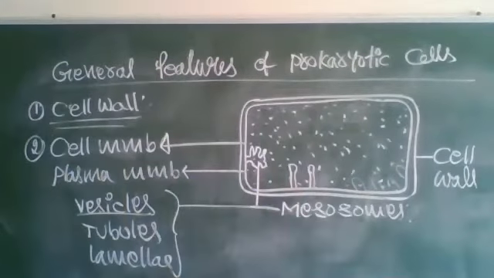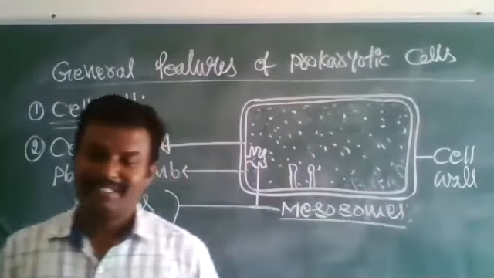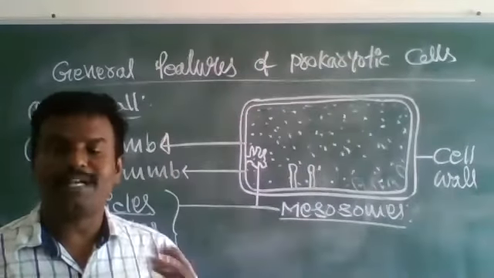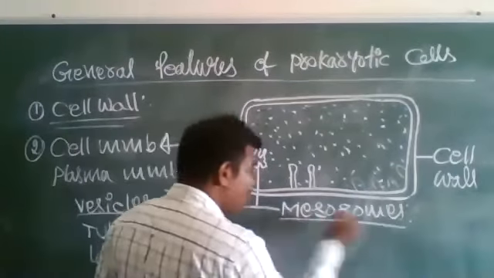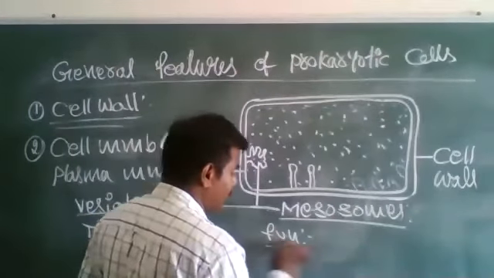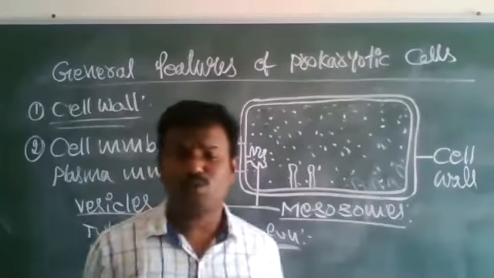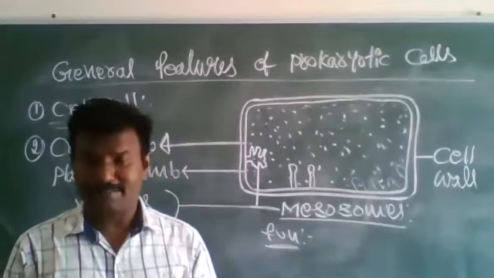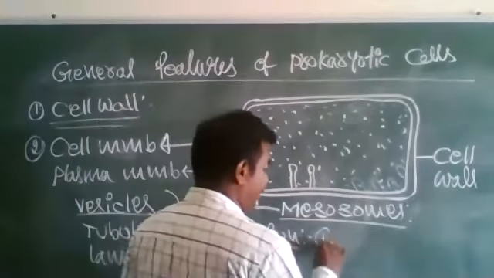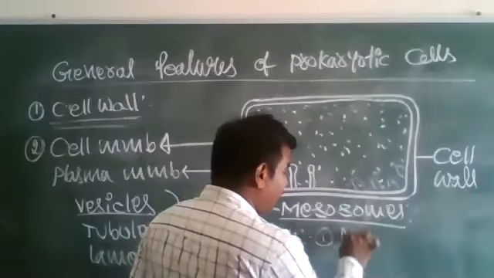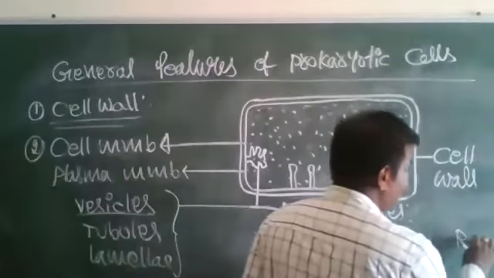Okay, so what are mesosomes? Mesosomes are folded structures on the plasma membrane. So what are the functions of mesosomes? The exact functions are not fully discovered, but some scientists believe mesosomes can perform several functions. First, they are involved in DNA or chromosome replication.